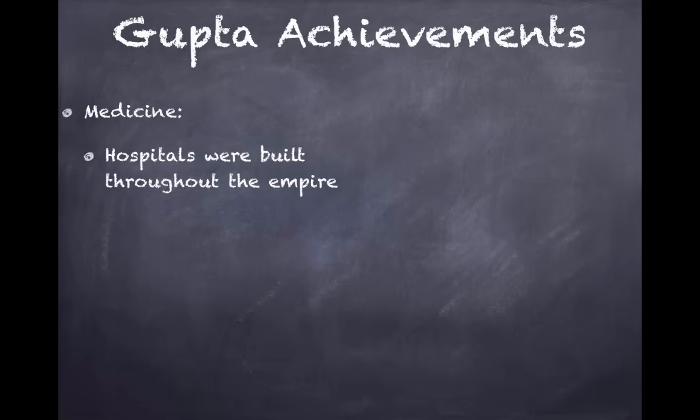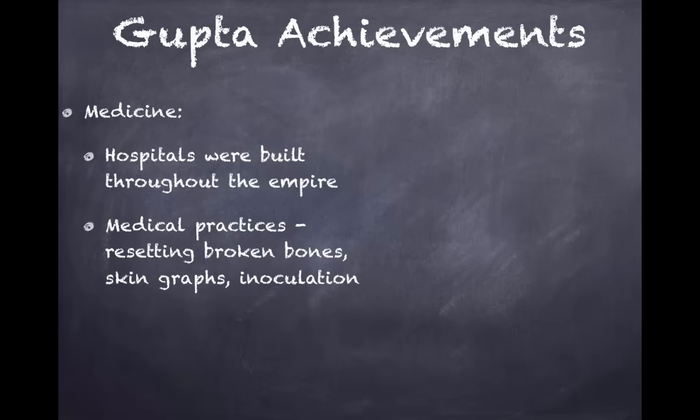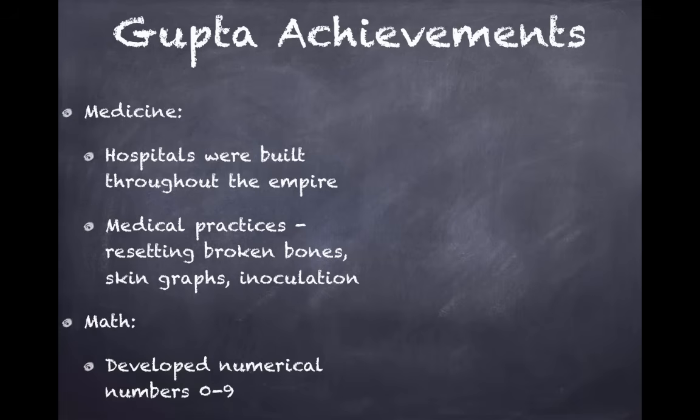So some Gupta achievements you should know. Medicine, you have hospitals that were built throughout the empire. Medical practices such as resetting broken bones, skin grafts. Inoculation, which is giving somebody a weaker form of a disease to help stop the spread of it. I was going to show a picture of resetting broken bones or skin grafts, but it was just too nasty, so this slide is going to be blank. When it comes to math, they developed the numerals 0 through 9, which made addition much easier and really is going to catch on throughout the entire world.